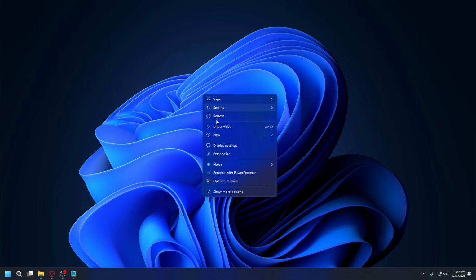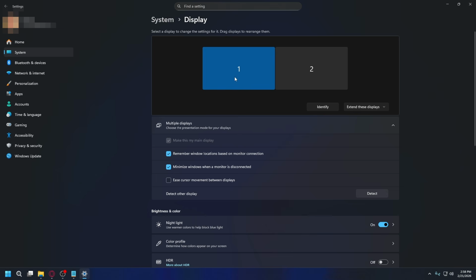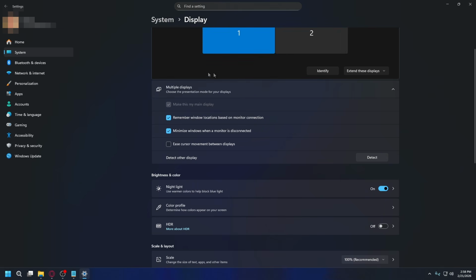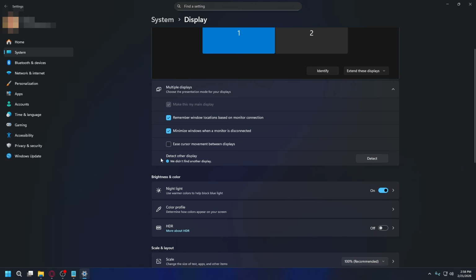Right-click on your desktop and click Display Settings. At the top, you should see monitor boxes labeled 1 and 2. If you only see one, scroll down and click Detect. Wait a few seconds to see if Windows finds the second monitor. If it appears but still shows black, let's move to the next step.